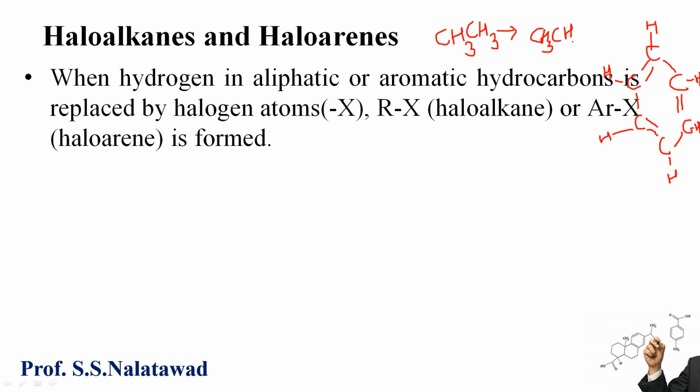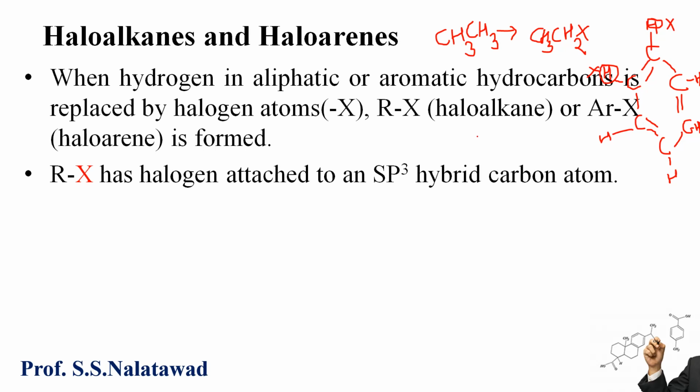Here CH3 becomes CH2 and one hydrogen is replaced by a halogen. It will form a haloalkane. Similarly, in an aromatic hydrocarbon, this hydrogen is replaced by halogen atoms, and like this haloarenes are formed.